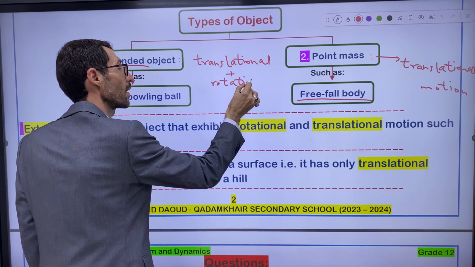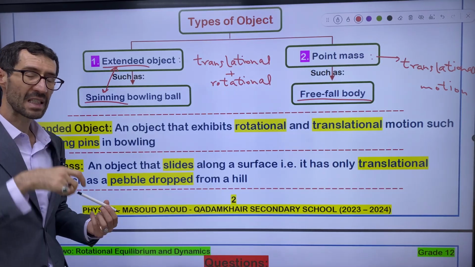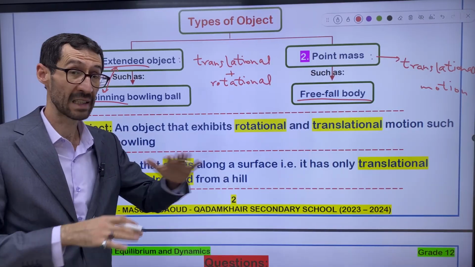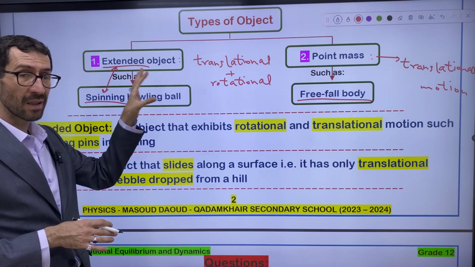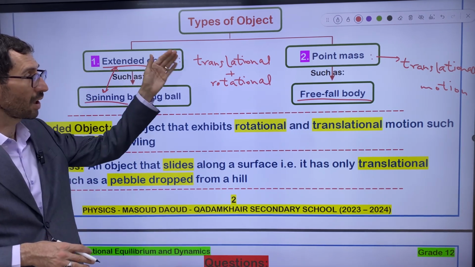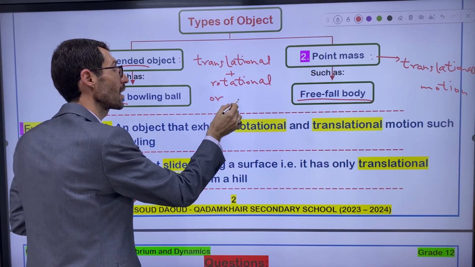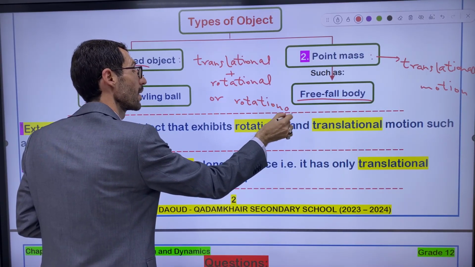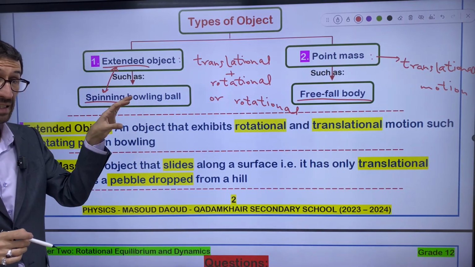Teacher, what about the case that the object spins about itself without advancing to a new position? It can be no problem. So an extended object either has translational and rotational motion together, or only rotational. So it consists of two cases.